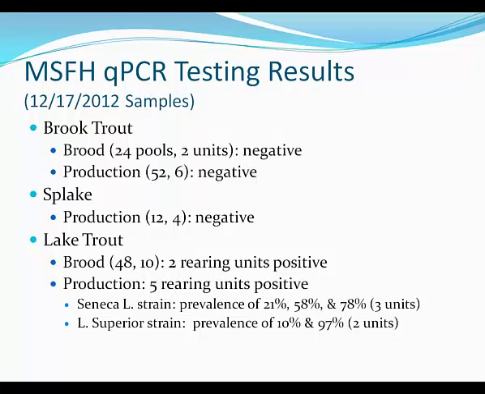Lake trout brood stock, there were 2 rearing units that tested positive, as well as all 5 production units tested positive, which would not be a surprise because all 5 rearing units showed clinical disease in the fall. And those ranged from, in the Seneca Lake strain, from 21 to 78%, and then in the Lake Superior strain, from 10 to 97% in those 2 units.